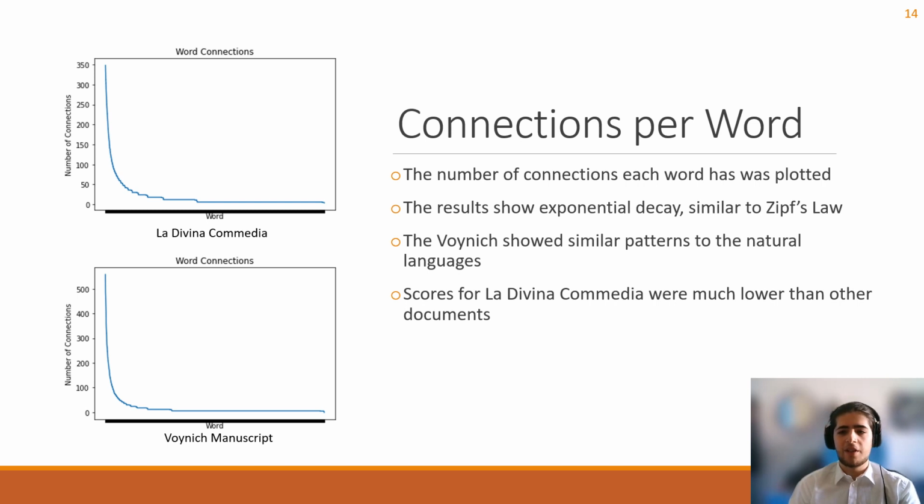The word connections in the Voynich manuscript follow the same patterns as the natural languages, which may suggest that it is not a hoax. Interestingly enough, the number of connections for La Divina Commedia was much lower than the other documents and was much less smooth. This could tie into its low score in the skewed pairs ratio, as if it does not have many connections per word, it is less likely that skewed pairs would appear in the first place. These graphs, specifically for the Voynich manuscript and La Divina Commedia, may be seen on the left.